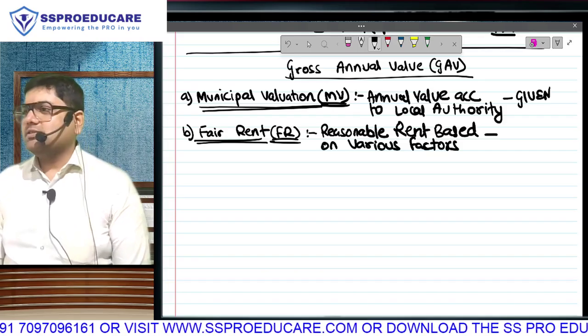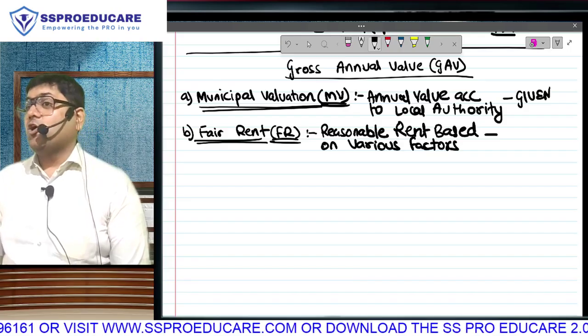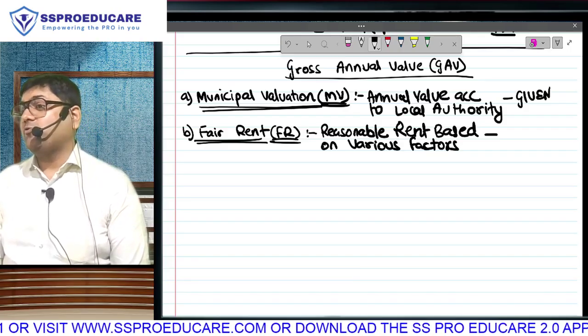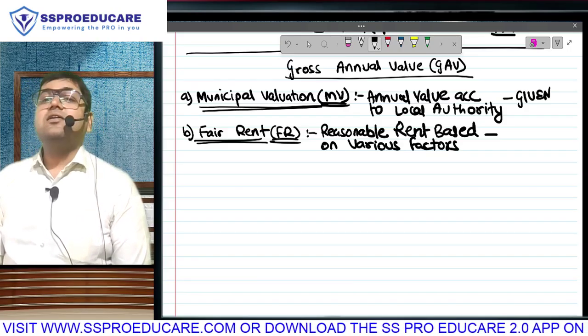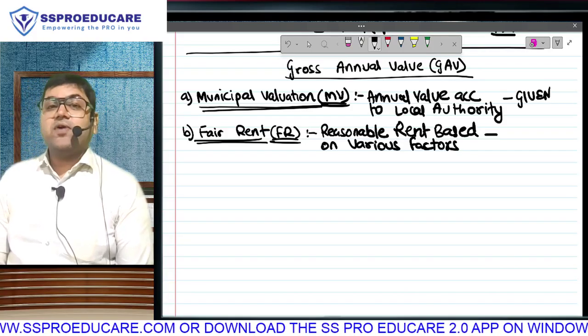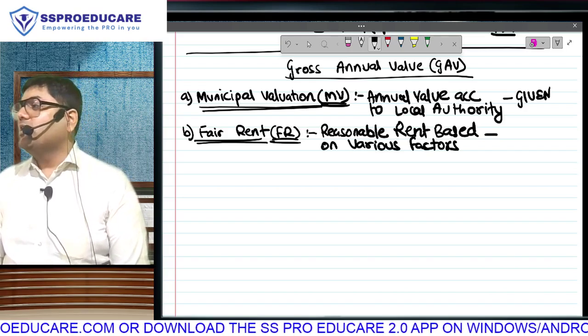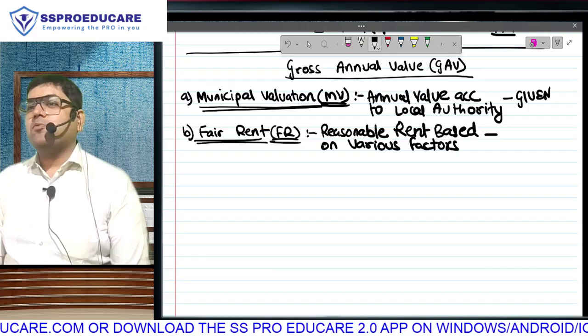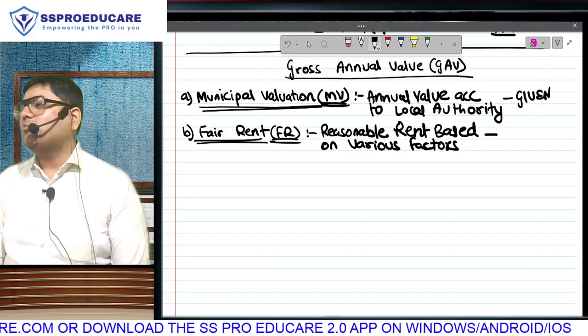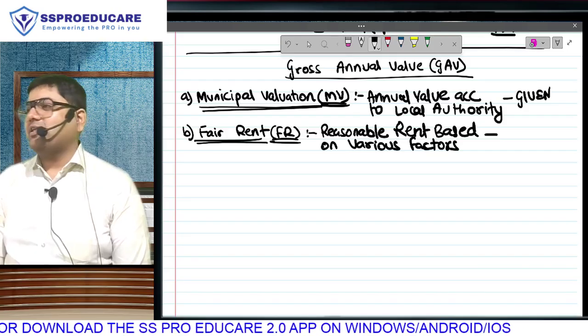Where do you get this? You know that in this area this much is the rate, or in that area this much is the rate, or this building is expensive. If you want, I will take you to some other building. In real life you have these property brokers, these agents. In fact, agents have a very, very big role to play in influencing the value of any property. Once agents spread good or bad news about a property, that this is a golden property, you should not miss this. Or, this is not at all a good property, there are a lot of issues.